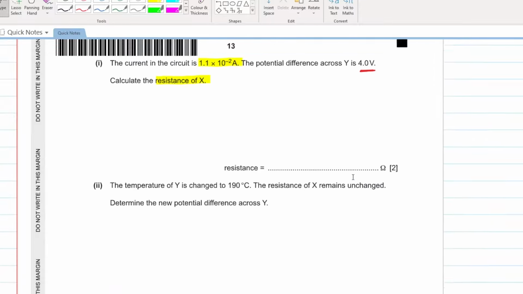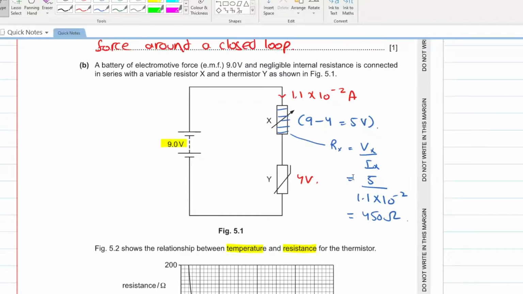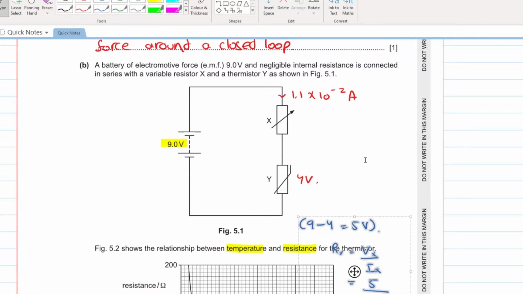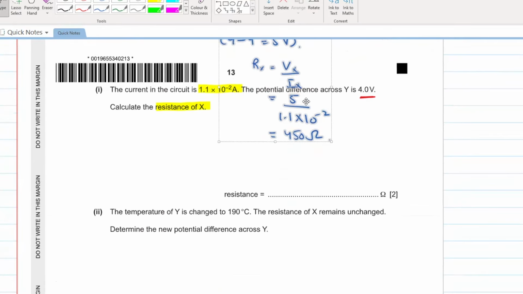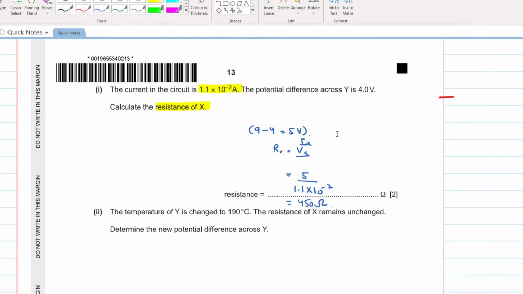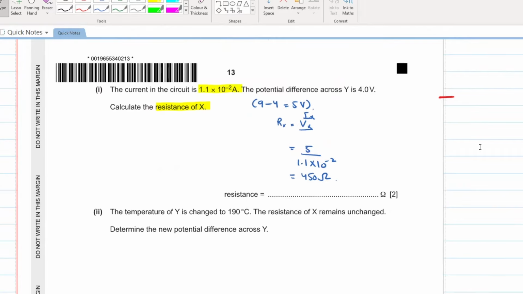Let's further move ahead. Also, let me put this working here. Resistance of X, what do we know? 450 ohm. Perfect. Now let's further move ahead.